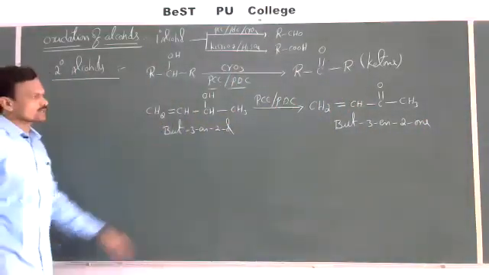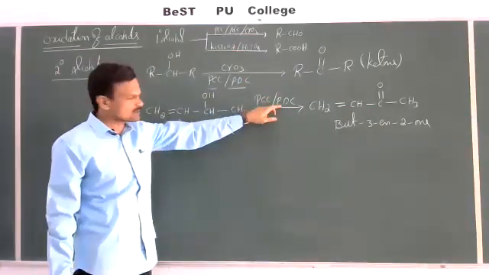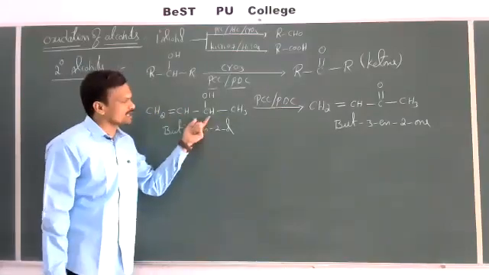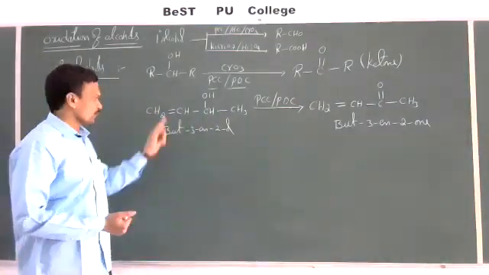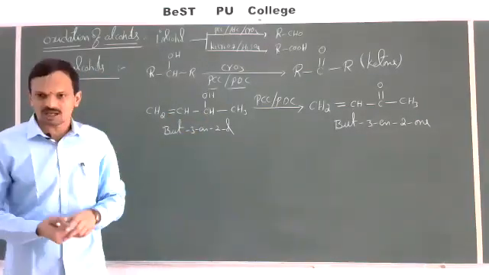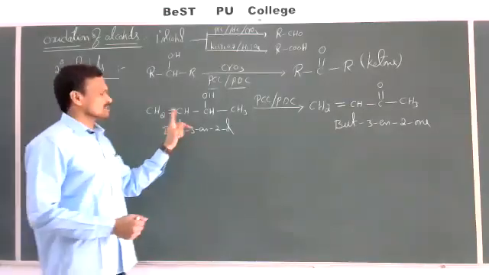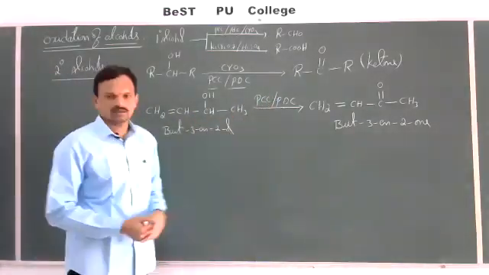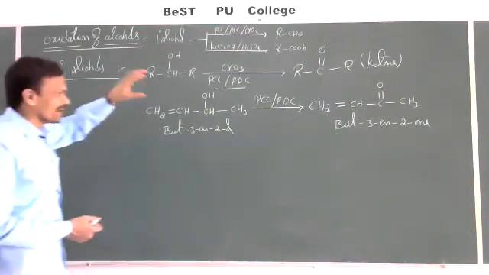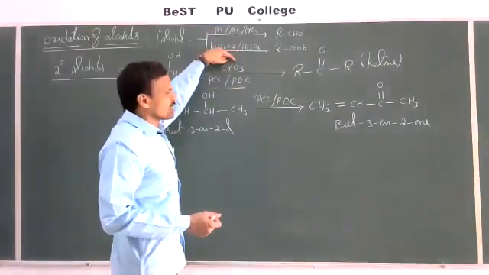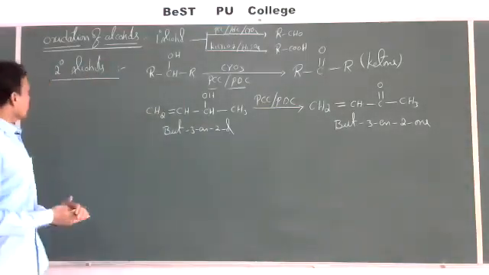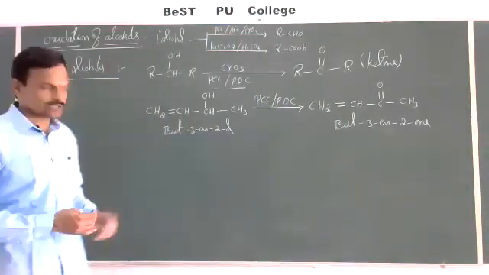So the advantage of using PCC or PDC is that they can oxidize secondary alcohols or even primary alcohols, both, without affecting the unsaturation. So if you want to oxidize unsaturated alcohols, you should use either PCC or PDC. So this is regarding oxidation of secondary alcohols in the presence of mild oxidizing agents like CrO3, PCC or PDC. Now, what about oxidation with strong oxidizing agents?